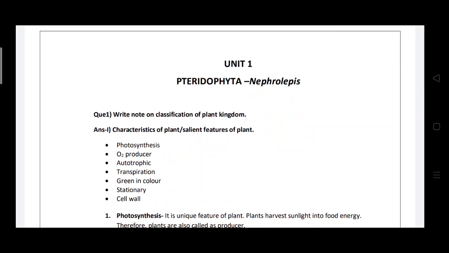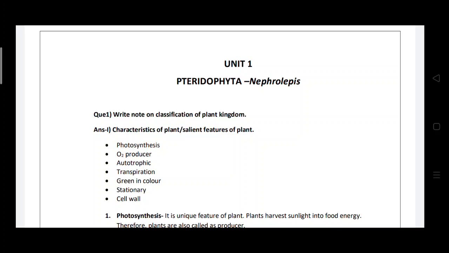In the second semester, I will take the first paper, which is based on plant diversity, and this is unit first. Unit first is based on the pteridophyte, and in that you have to study about the Nephrolepis plant. But first of all, you have to know about the classification of the plant kingdom.